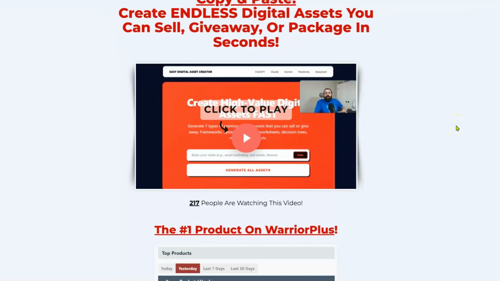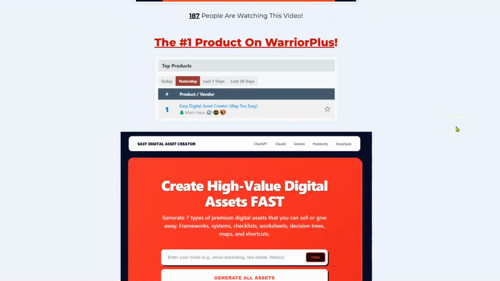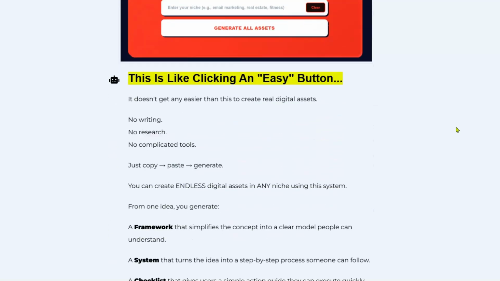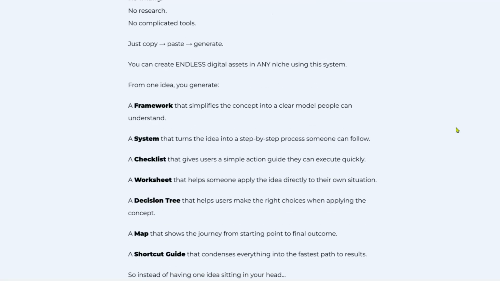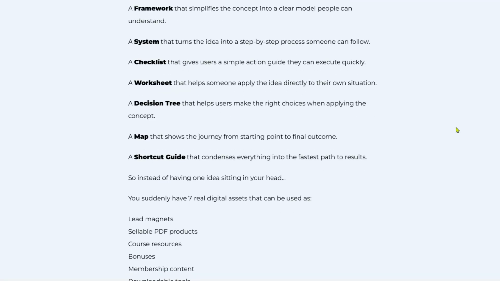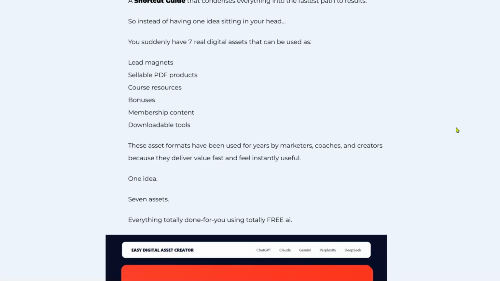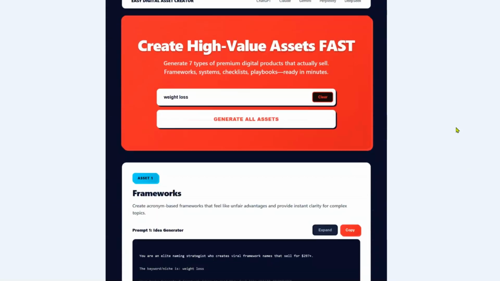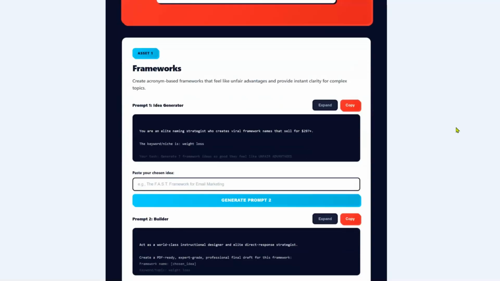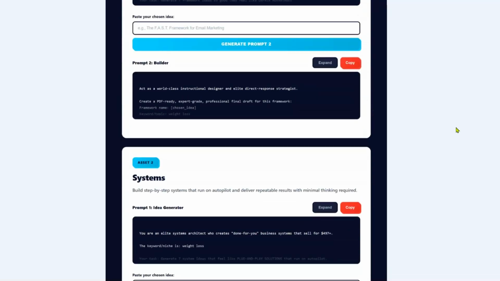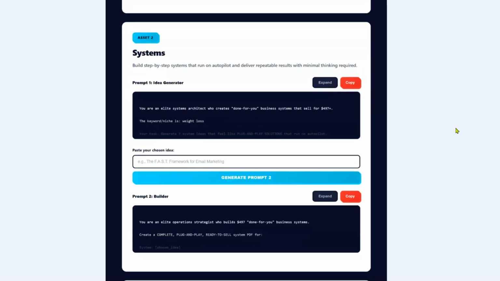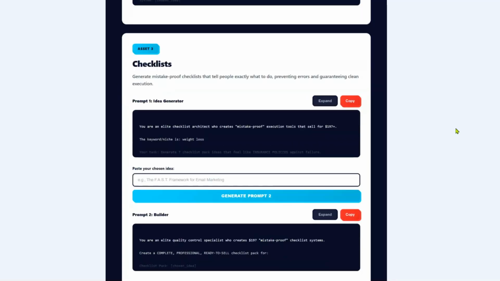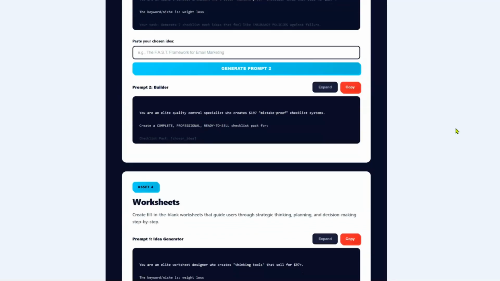This is where I use Easy Digital Asset Creator. What I like about this angle is that it helps bridge the gap between idea and actual product. According to the sales page, it's built to take one idea and expand it into multiple digital asset types like frameworks, systems, checklists, worksheets, decision maps, and so forth. The page also says it can turn that into fully written assets you can package as lead magnets, sellable PDFs, courses, resources, bonuses, membership content, or downloadable tools.